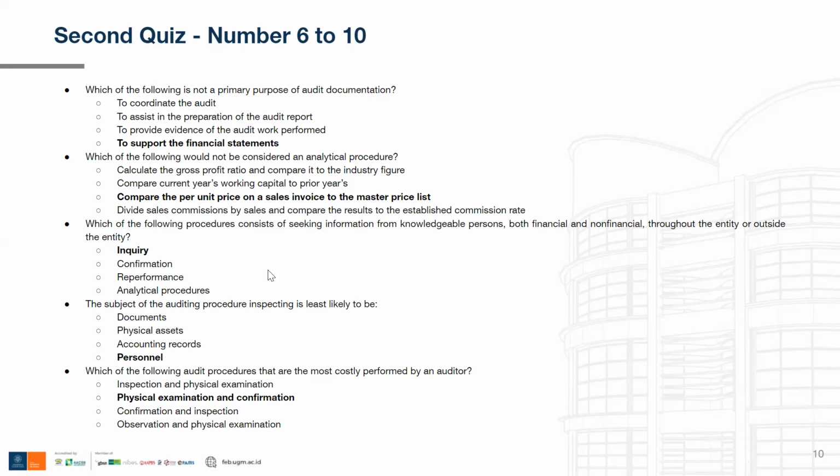Now, for question number 9, the subject of the auditing procedure inspecting is least likely to be. Now, inspecting, I already mentioned earlier that some of you might be confused about physical examination, observation, and inspection. So this is the question that you should watch out for, especially if it appears in your midterm exam.